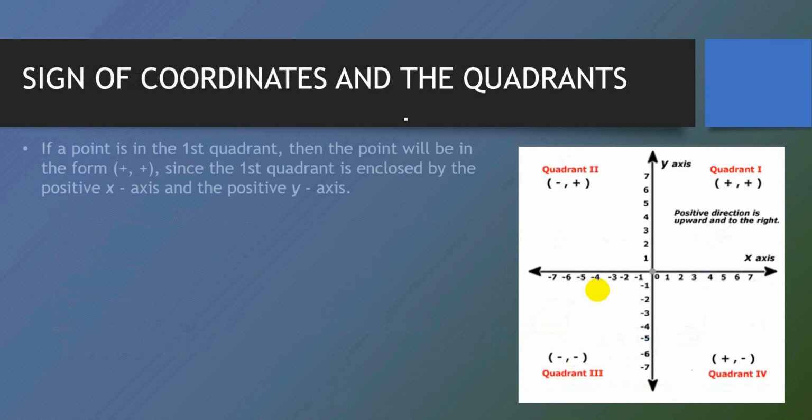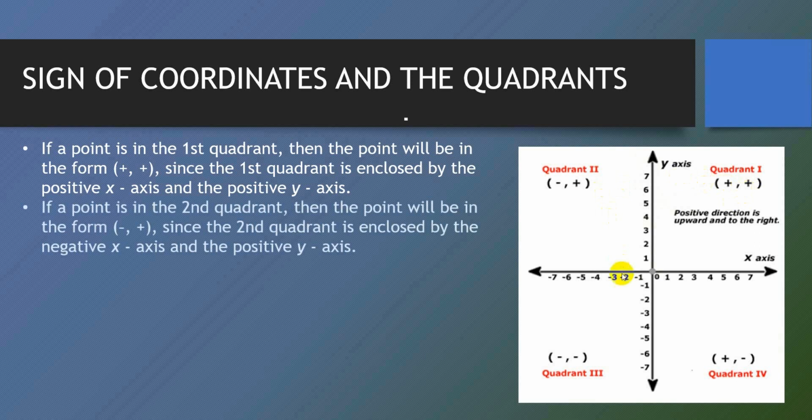Now we will discuss the different signs of the coordinates. The coordinates will have the sign according to the quadrant in which they are placed. In this figure we can see that if my point is placed in the first quadrant, top right, it is bounded by the positive x-axis and the positive y-axis. That means my ordered pair would be positive x and positive y. So quadrant 1 has both positive signs. Coming to quadrant 2, we can see that it is bounded by the negative x-axis and the positive y-axis.